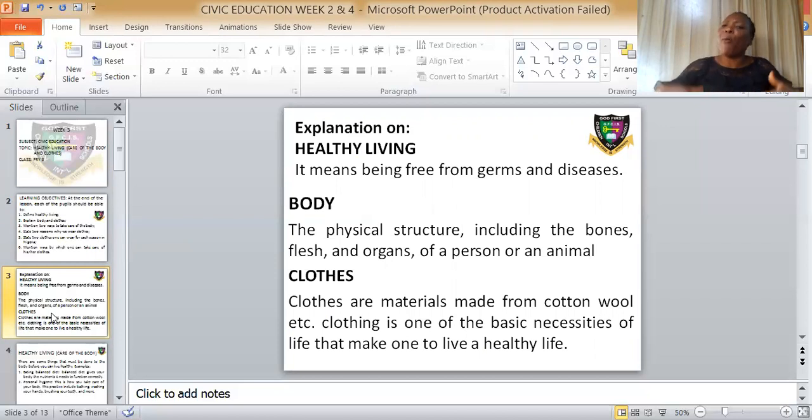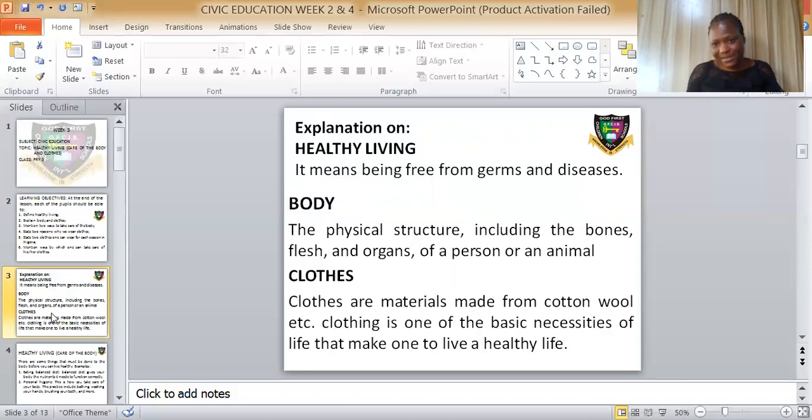Now, what is body? Body is the physical structure, including the bones. Our skin is covering our bones. So the body comprises the bones, flesh, and organs of a person or an animal. The bones, the flesh, the organs, the blood, and everything. The physical structure of a person or an animal is a body.